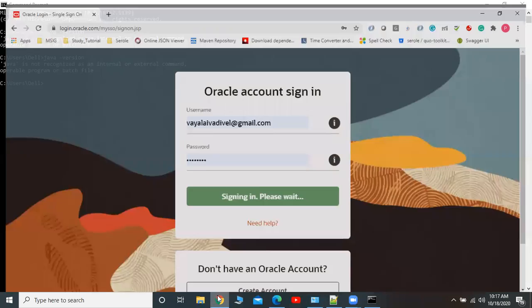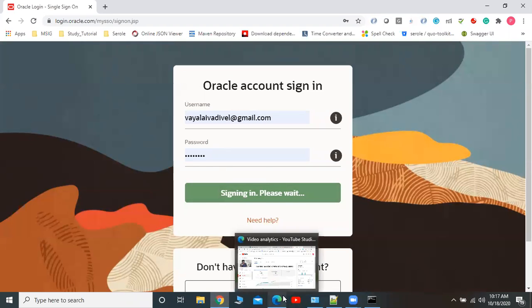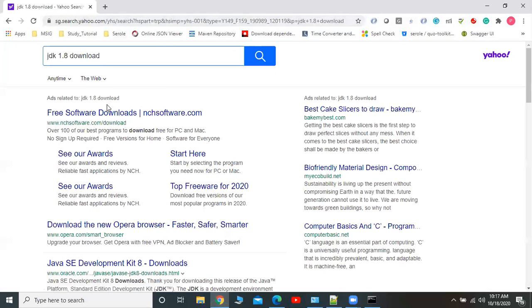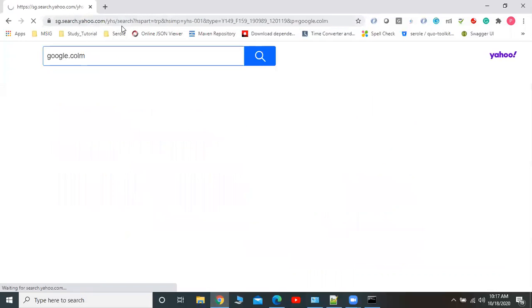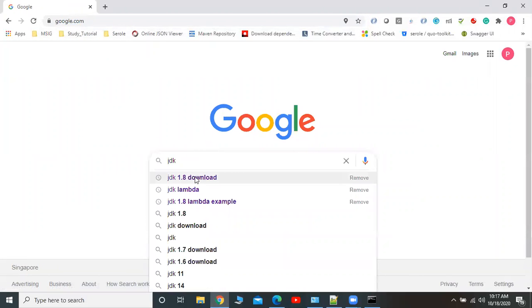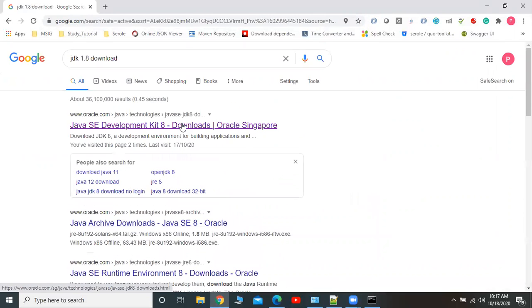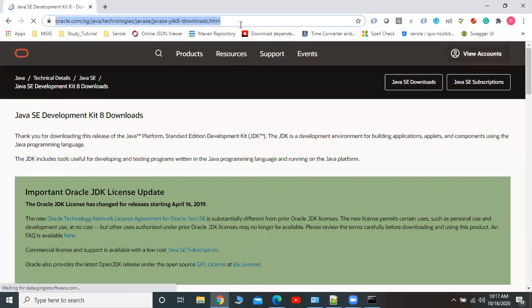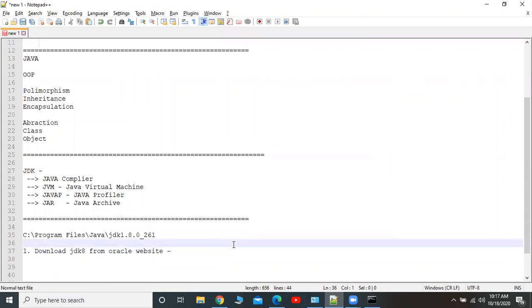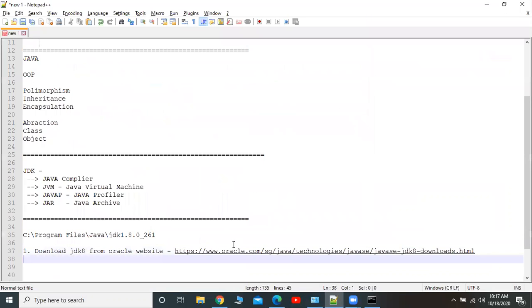So where we have downloaded. I'm sorry, I have closed that. One second, let me. Oh, sorry. Google.com, JDK download. This is the location where we have downloaded. Okay, download JDK from Oracle website.